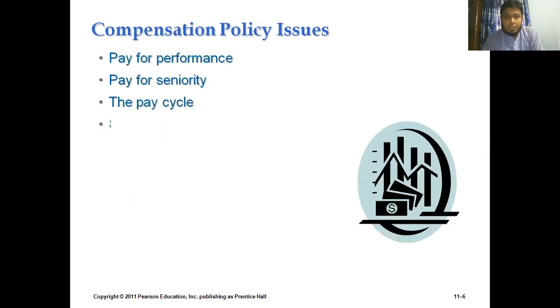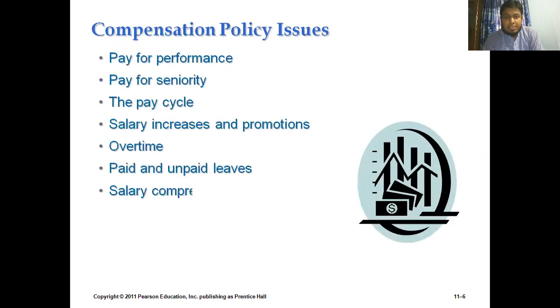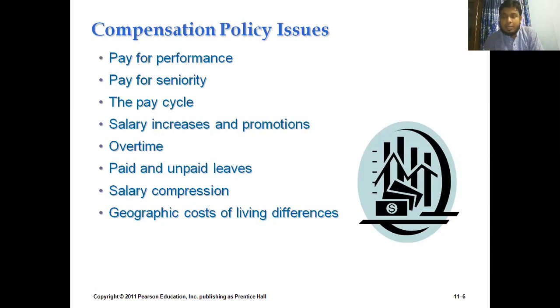Now in that particular slide, we see the different ingredients that we need to concentrate on while developing the pay policy. As I have said, it is the responsibility of HR departments to develop the pay policy.